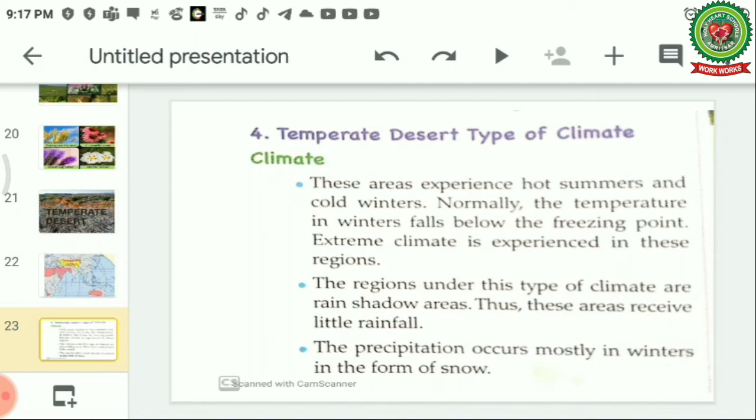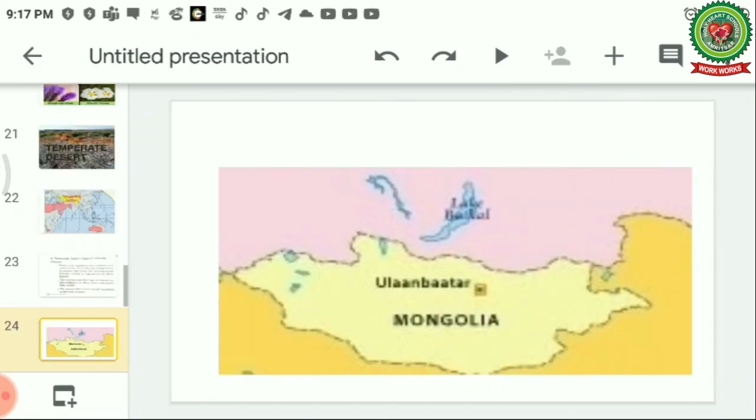The regions under this type of climate are rain shadow areas. Rain shadow area I have already discussed in the previous part: the areas on the descending side, at the back of the mountains, are known as rain shadow areas. So these regions are under rain shadow areas. Thus these areas receive little rainfall. They don't receive more rainfall. And the precipitation occurs mostly in the winters in the form of snow because they are at high altitude.